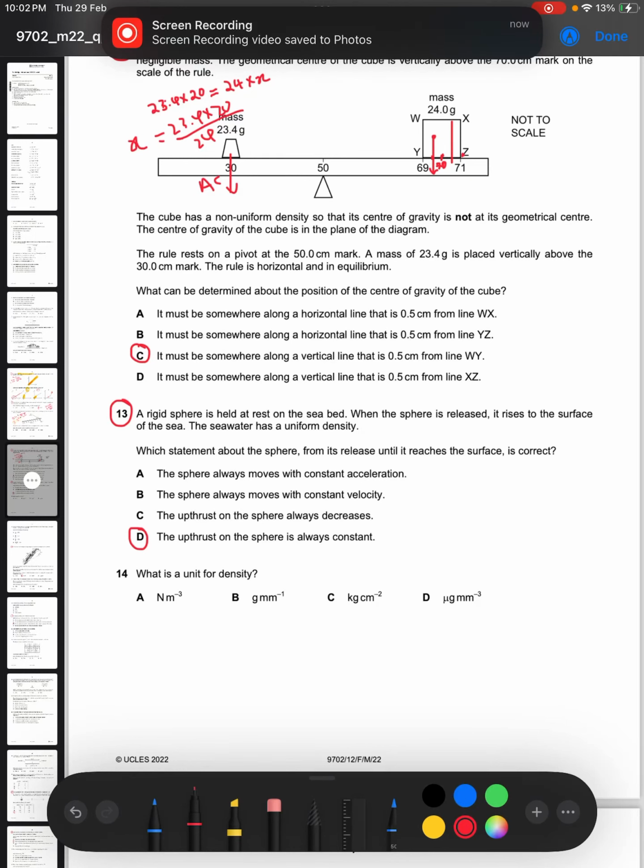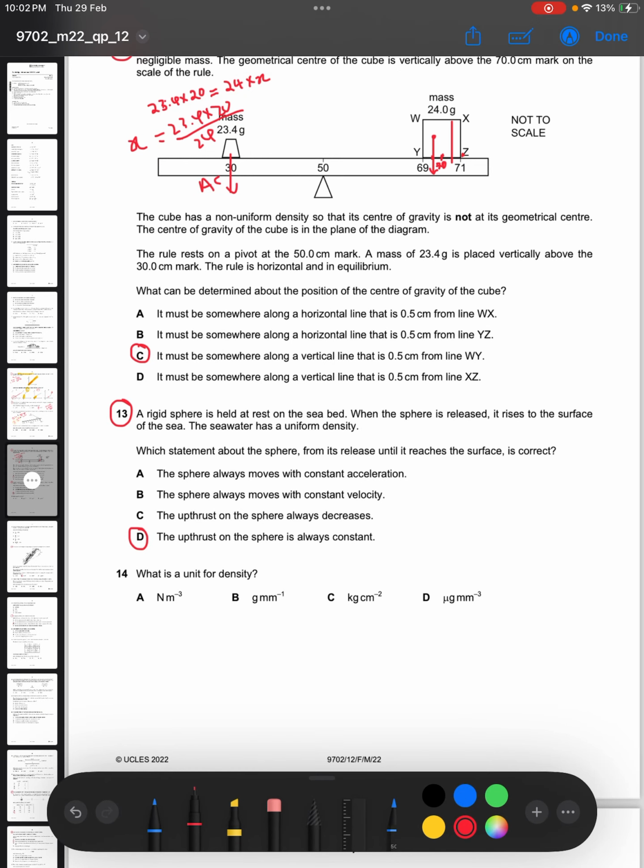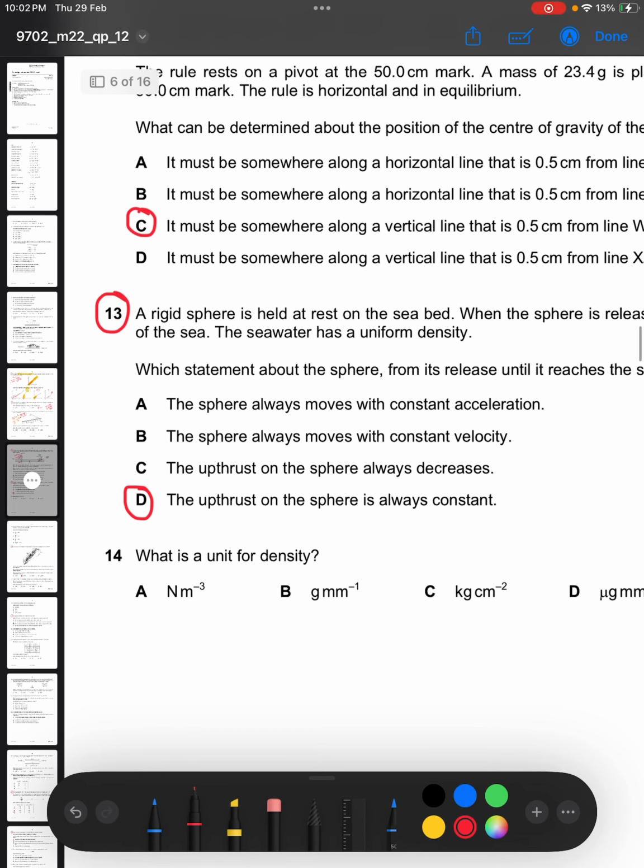The next question says, a rigid sphere is held at rest on the seabed. When the sphere is released, it rises to the surface of the seawater. The seawater has uniform density. Which statement about the sphere from its release until it reaches the surface is correct? So we have to work by elimination here.